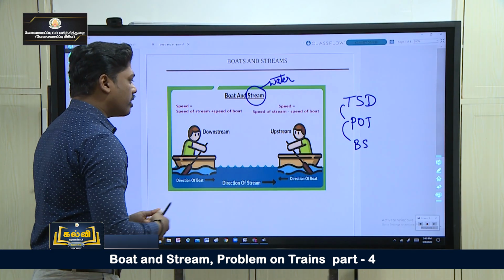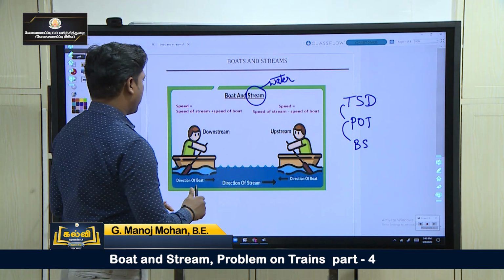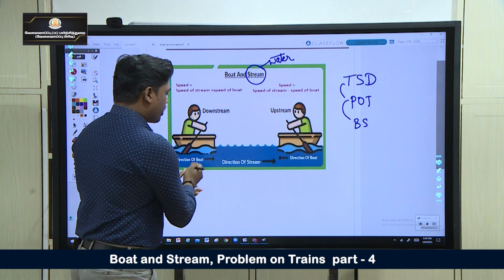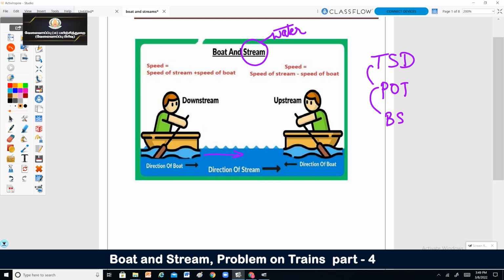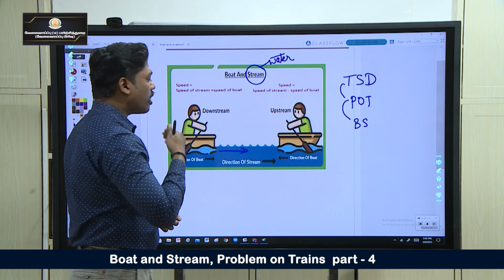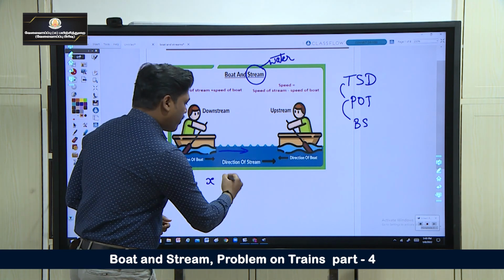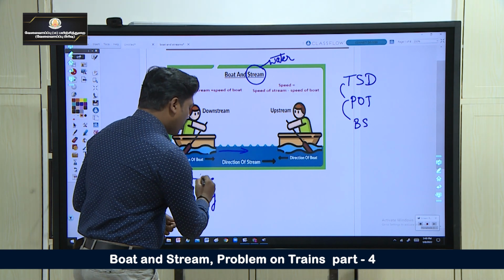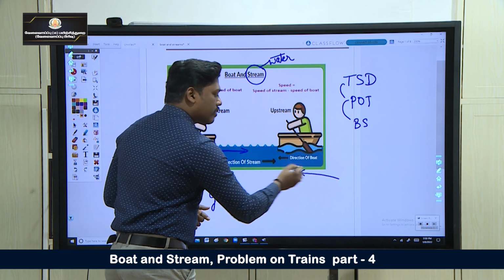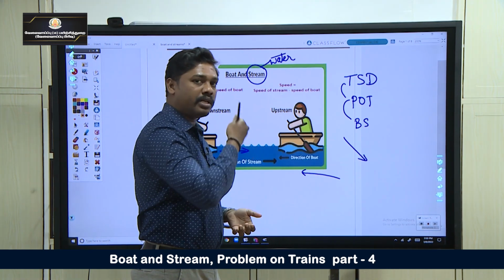What we can see here is a boat. Look at here first. A man is going downwards, along the stream. A man is rowing a boat along the stream. Here take the speed of the boat as x and the speed of the stream as y. The man is moving along the direction of the stream. For example, a man is coming upside. Always the stream moves in a downward direction.